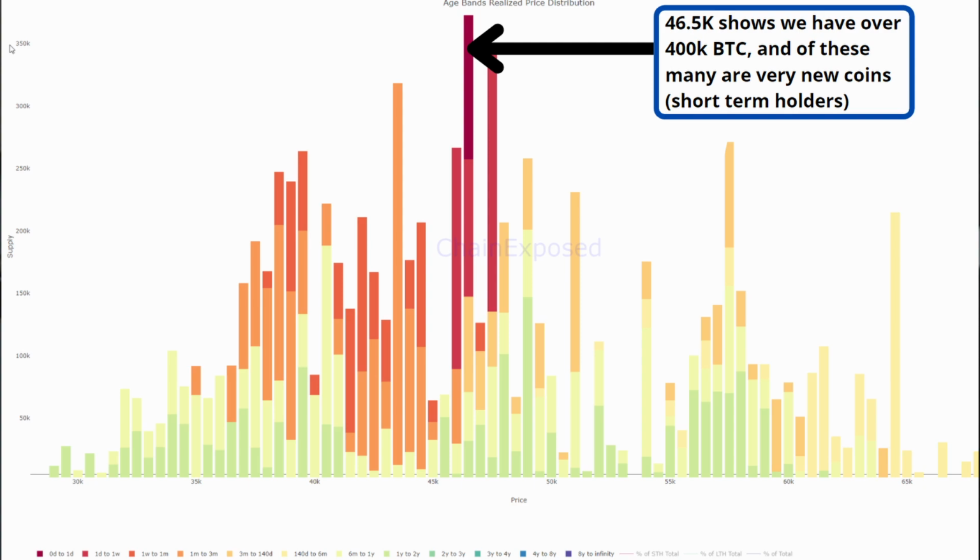Now notice that the bars are different colors, and this is because we can go even further back and break these down by age. So we can see right where we're sitting at a price of 46.5K per Bitcoin, we have a very large number of these coins which are red or orange in color. And this is simply for the fact that you can see on this key here, these represent coins which are 0 to 1 day old in the very dark red, 1 day to 1 week old in the lighter red, and anywhere from 1 week up to 140 days in the lightest red and orange colors. So collectively, these red and orange colors are known as short-term holders.